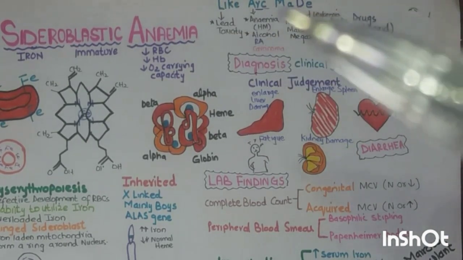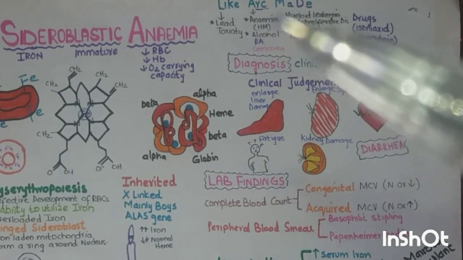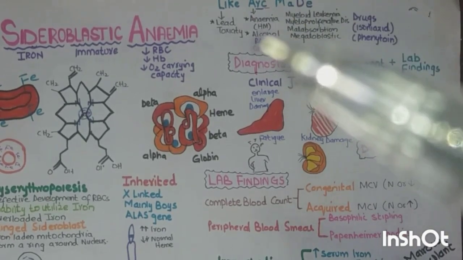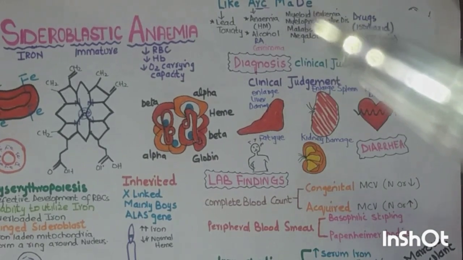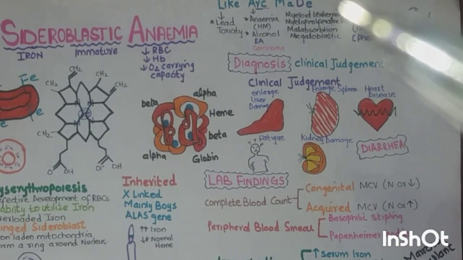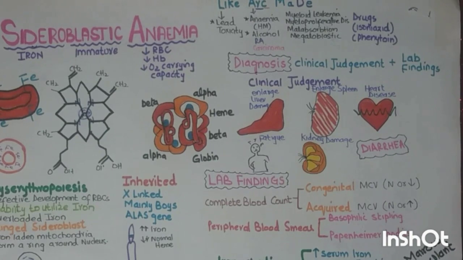So we memorize it like ARC MED: lead toxicity, ARC. A is for anemia, which may be hemolytic or megaloblastic, A for alcohol, R for rheumatoid arthritis, C for carcinoma, and MED: megaloblastic, malabsorption, myeloproliferative disorder, myeloid leukemia, and the drugs like isoniazid and phenytoin.